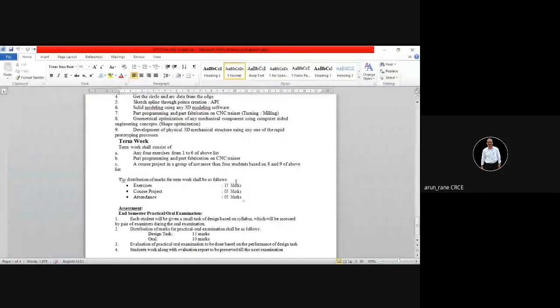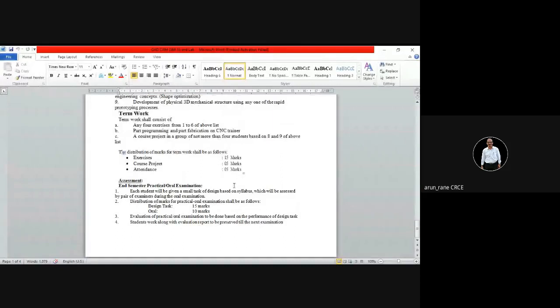And then finally, during the end semester, you also have a practical exam, that is an oral examination. The oral examination is 25 marks. It is again divided into 2 parts. So you will be given one design task.